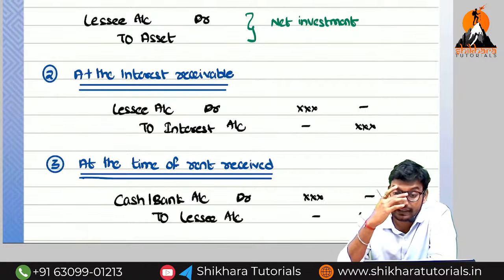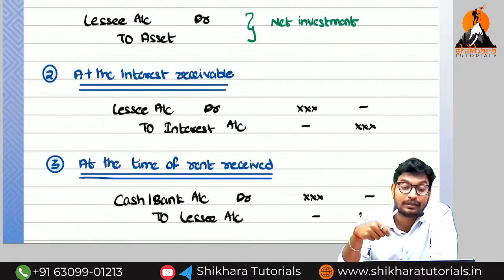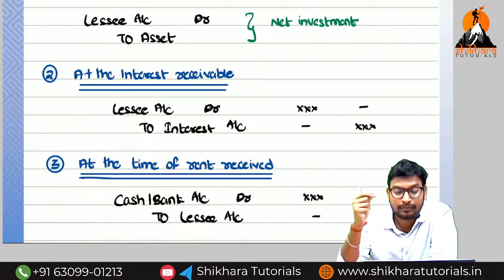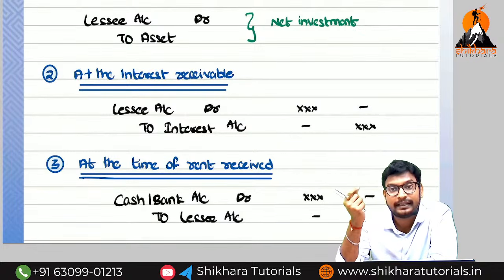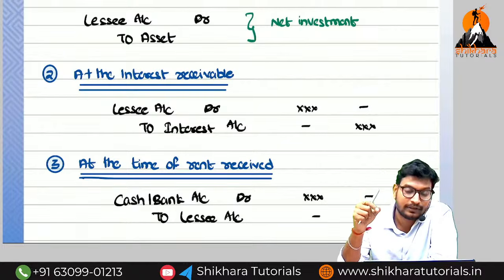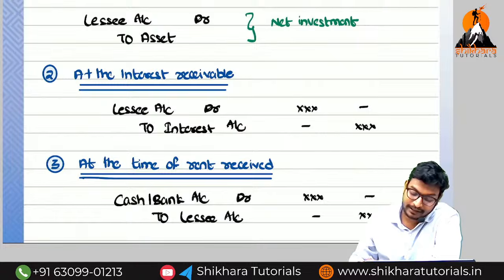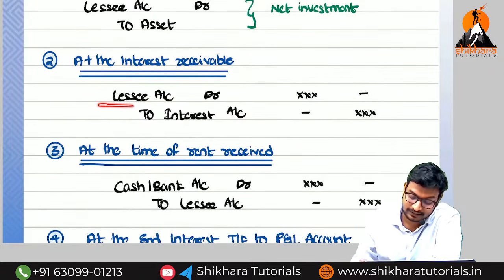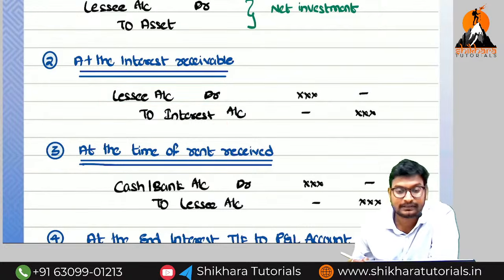Interest receivable entry is: interest receivable account debited to interest account, normally. But here, why are we writing interest receivable? If we have more than one person, then we write interest receivable. But here we have only one person. Who is that person? The lessee. So the lessee is the debtor. For that reason we debit: lessee account debited to interest account.